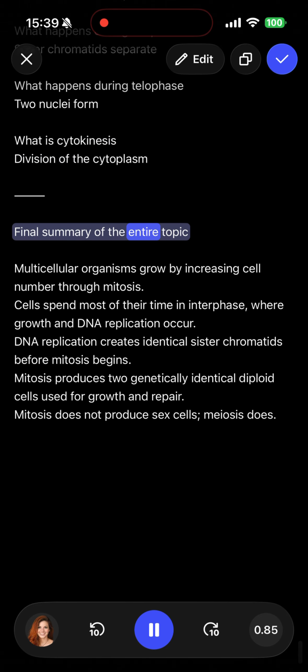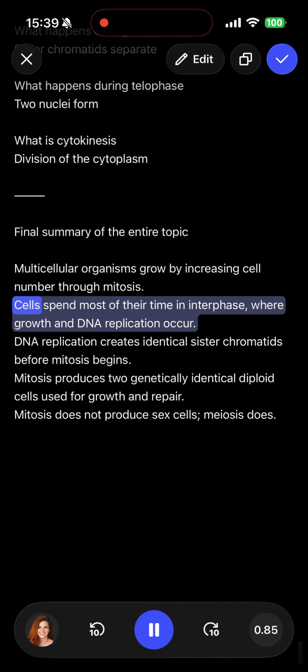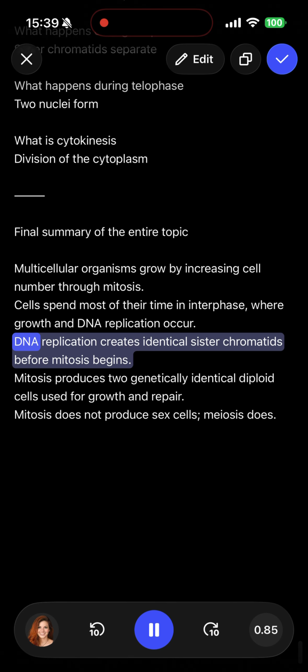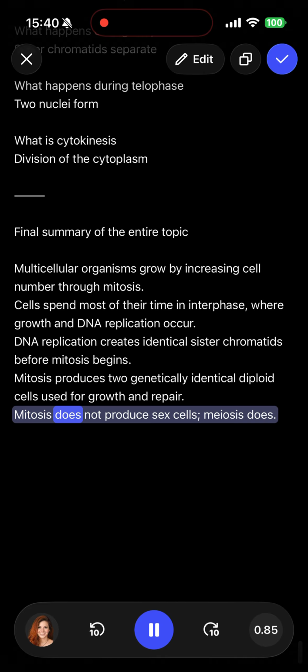Final summary of the entire topic. Multicellular organisms grow by increasing cell number through mitosis. Cells spend most of their time in interphase, where growth and DNA replication occur. DNA replication creates identical sister chromatids before mitosis begins. Mitosis produces 2 genetically identical diploid cells used for growth and repair. Mitosis does not produce sex cells. Meiosis does.